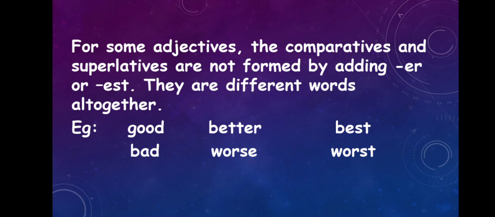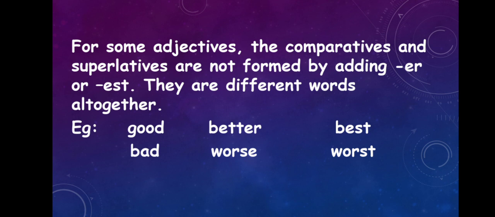The first one, good. Good is in positive degree, better is in comparative degree, and best is the superlative degree. We cannot add er or est to the word good. There is no English word gooder or goodest. So for these kinds of words, the word itself changes its form: good, better, best.